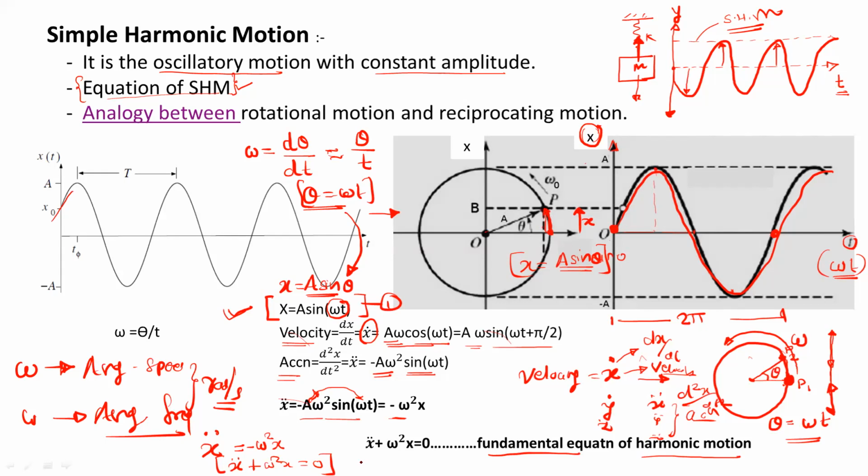Whenever we calculate the natural frequency of any given system by the analytical method, we compare that equation with this equation only, because all systems in free vibration perform simple harmonic motion. Therefore this is the basic equation for reference.